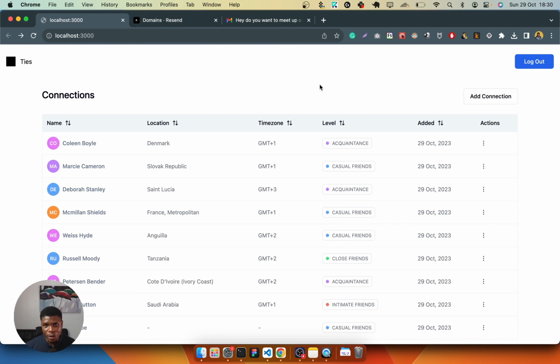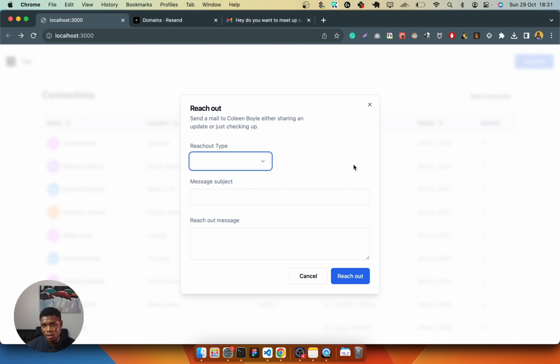So I'll quickly talk about the improvements I plan to make when I have time for this. So the first is to move to Next.js 14, and I'm currently using the pages router now, which is because I've not had a lot of time to explore the features in Next.js 13, and I want to do this at once for Next.js 14. So the next of them is going to be ChatGPT integration. I would love if ChatGPT could craft these reach out messages for me. I wouldn't need to do that because it's a lot of work, honestly.